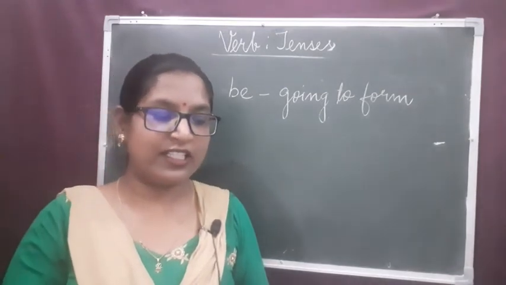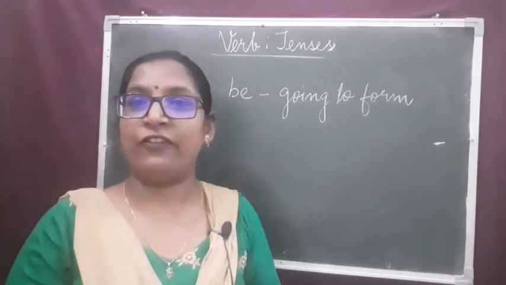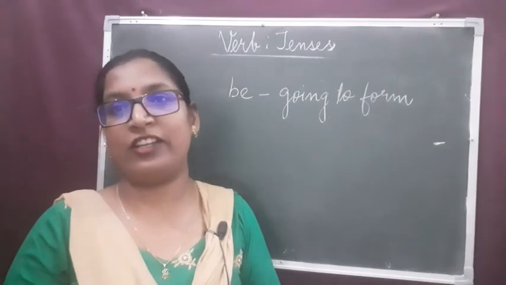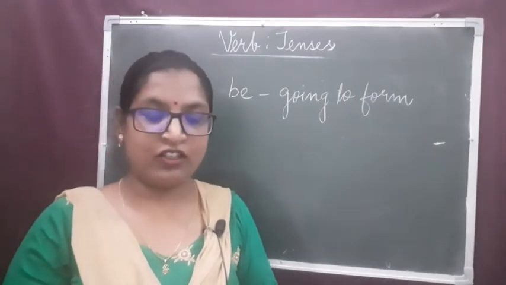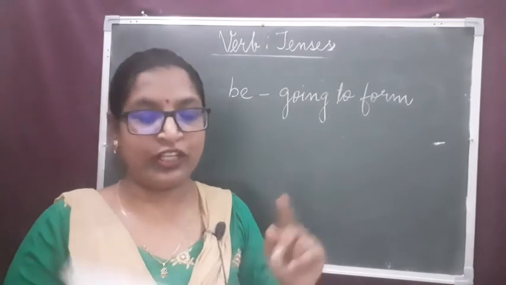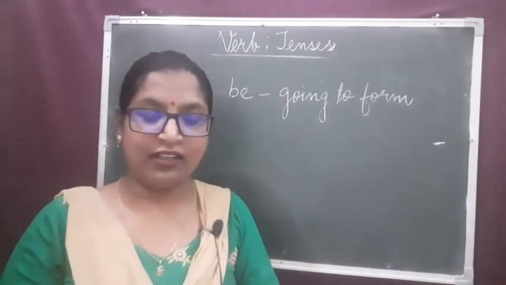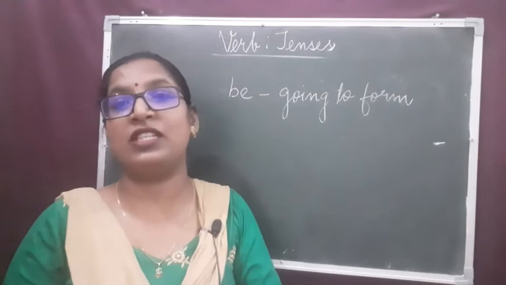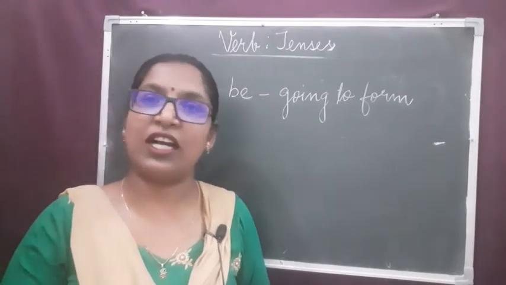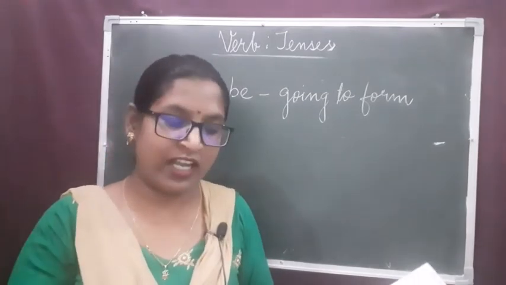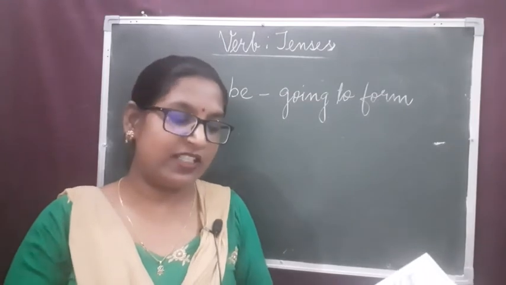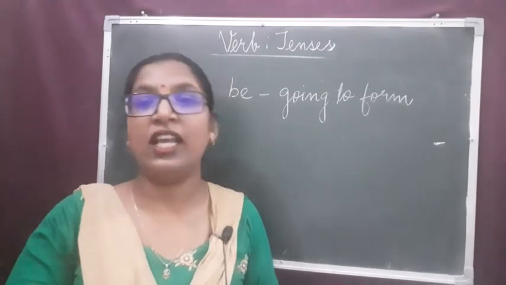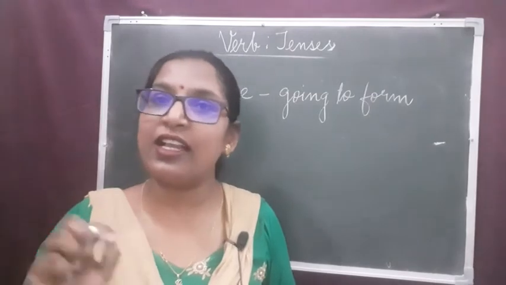Now here we can see the definiteness of something. We are definite that surely the tortoise is going to win, on the basis of circumstantial evidence. What is the circumstantial evidence? The tortoise is walking and the rabbit is taking rest.